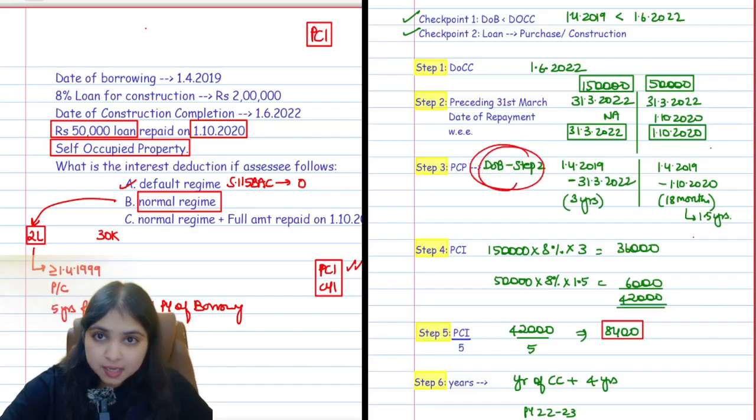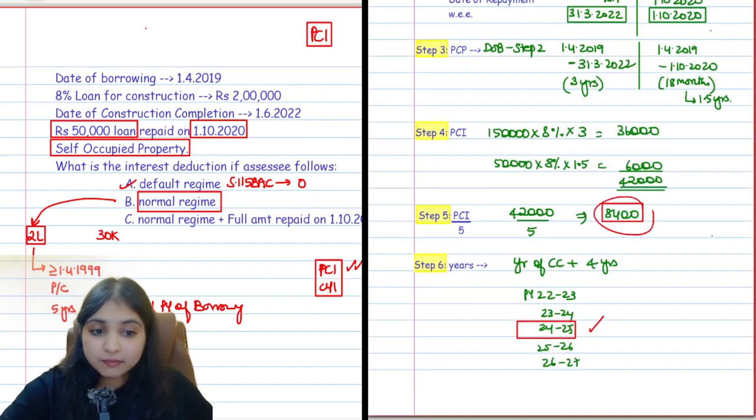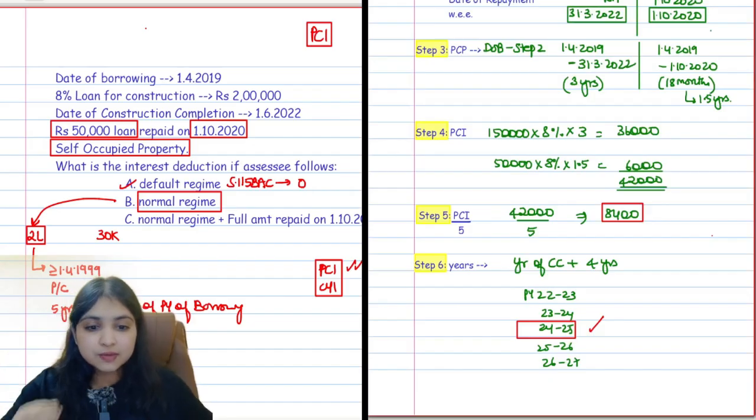Then for this pre-construction period, you will find the pre-construction interest. That pre-construction interest you will divide by 5, and this much amount you will get as a deduction across 5 years. Which 5 years? Starting from the year of construction completion plus 4 more years. Okay. So with this, we are done with the pre-construction interest calculation.